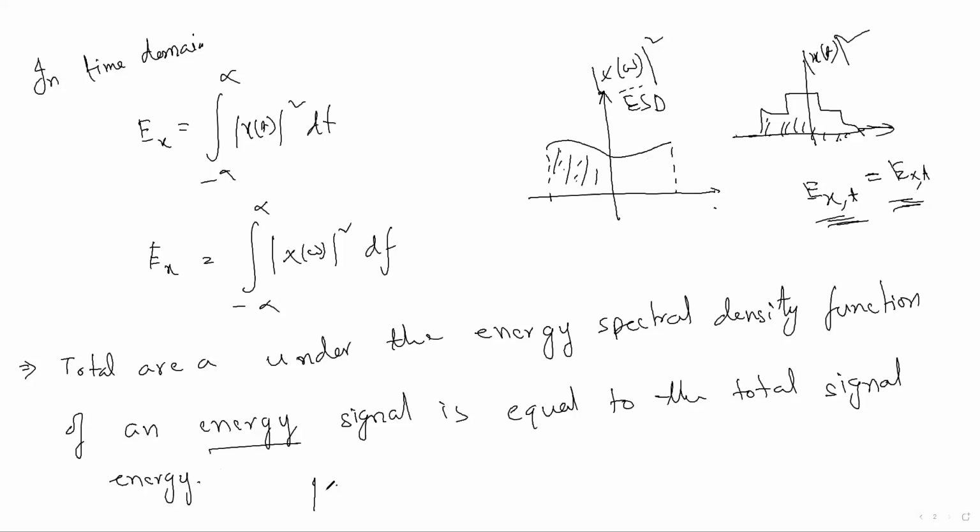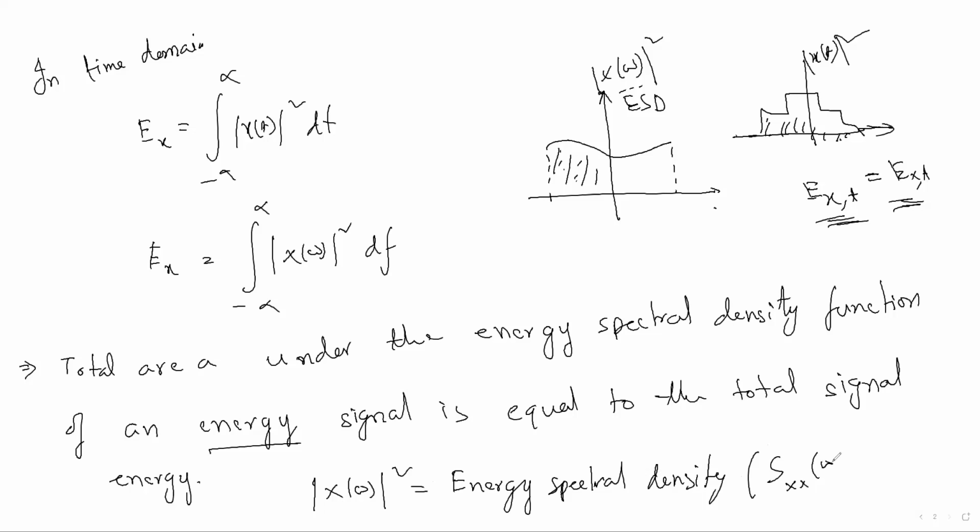So you can write like this also, to make a point so that you can remember it: X of omega whole square is nothing but the energy spectral density. This is represented, as I have given in the properties also, by capital S, capital XX of omega.